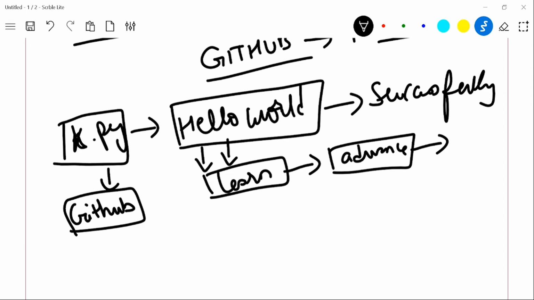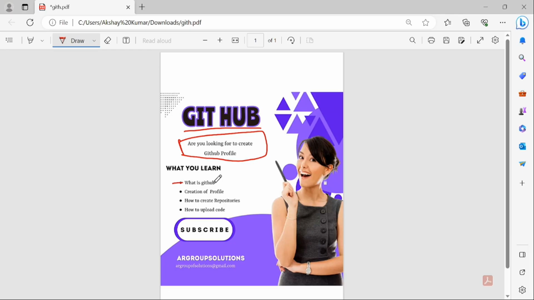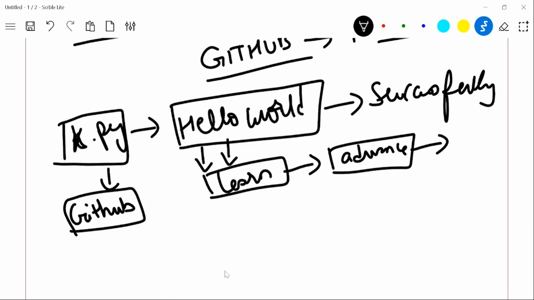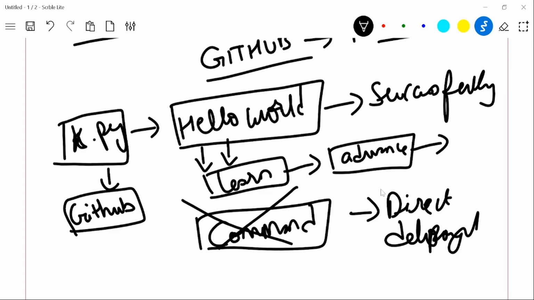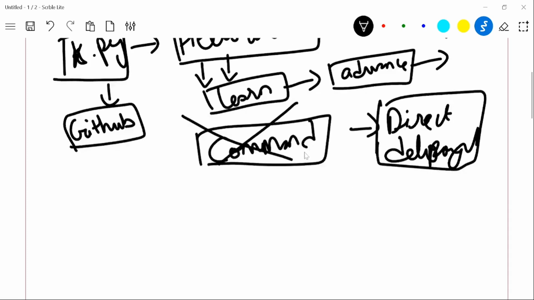I was telling you all about this GitHub. Now, creation of a profile: how do you create your profile, what are repositories, and how to upload the code? I'm not giving you this via commands. Point to be noted: I'm not going to show you via commands. In this class we are not using commands, only direct deployment. I mean you can upload your own file from there directly. So now let's jump into how to create these files.